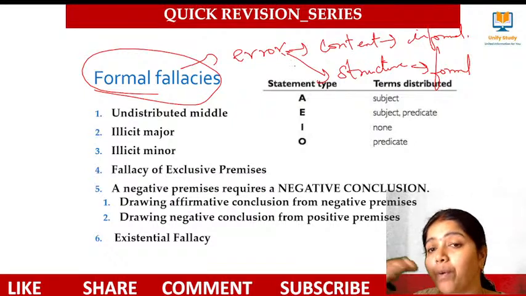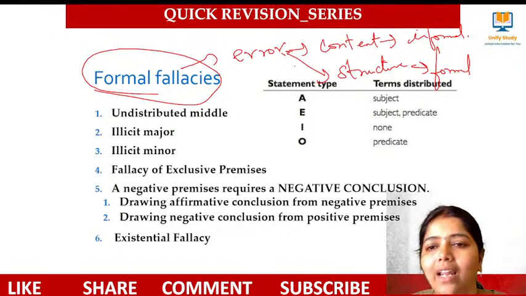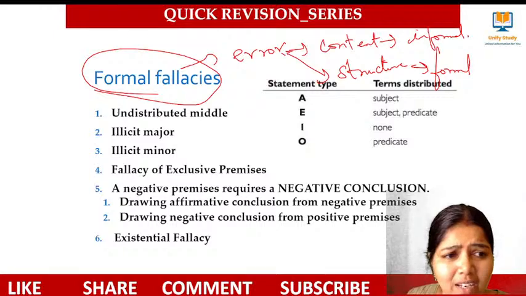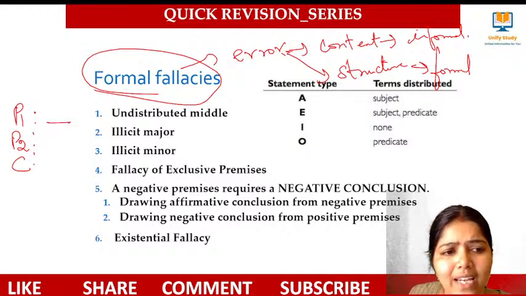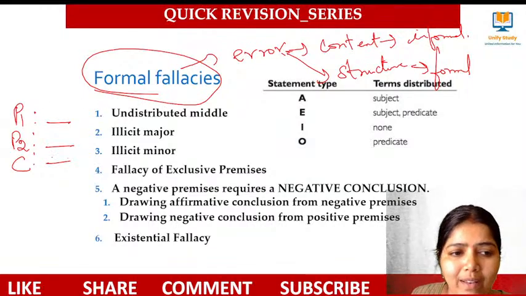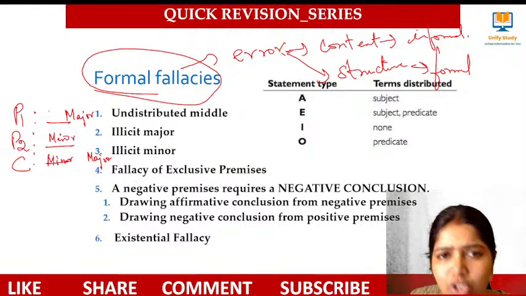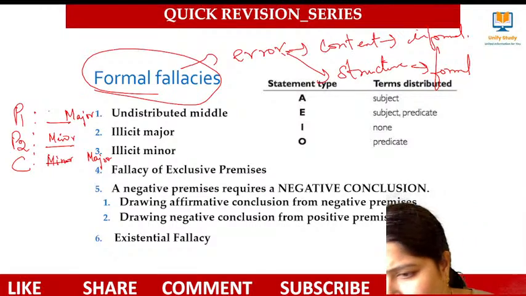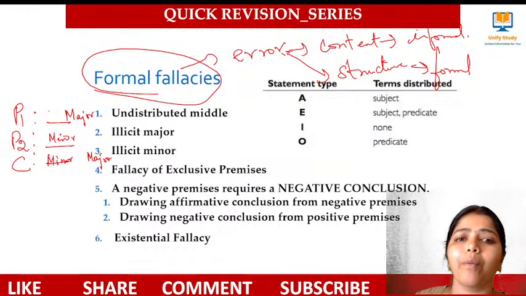So when there is a mistake in the content, it's called informal. When there is an error in the structure, it's formal. Now, what do you mean by structure? Structure means premise 1, premise 2, and the conclusion. If there is any type of error in this, we call it a formal fallacy. The placement should be very clear. Here it should have the minor, and here it should have the major, and this major should be in the first premise. This minor should be in the second premise. If any of these things is changed, then we call it a formal fallacy.